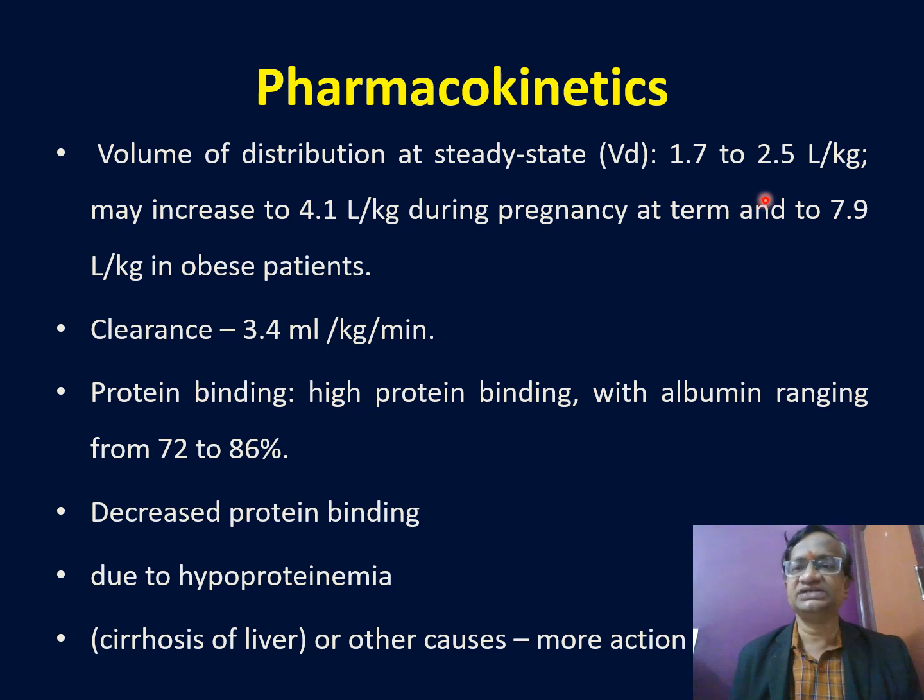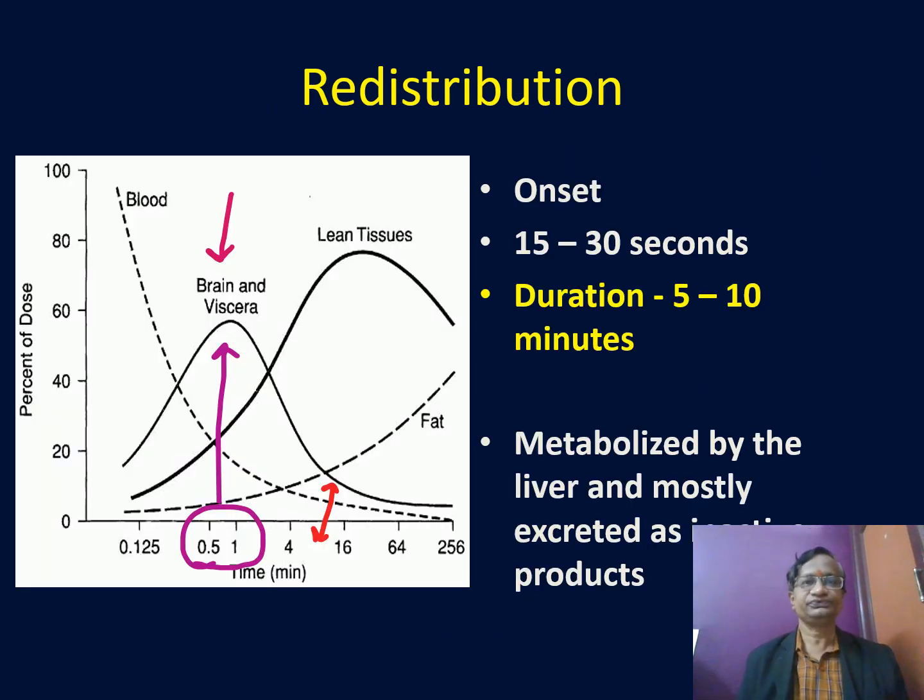Pharmacokinetics. Volume of distribution is 2 liters per kg, may rise to 4 liters and 7.8 liters in obese patients. Clearance is 3.4. It is highly protein bound. That is why in patients with hypoproteinemia, we should be careful. This is what I was telling. As soon as we inject, in 10 seconds you see it in the blood. And in the brain it is around half a minute. In 30 seconds it is high. But it comes down in the brain, so the patient becomes conscious at around 10 minutes. But the patient's body still has thiopentone. This is what is redistribution.